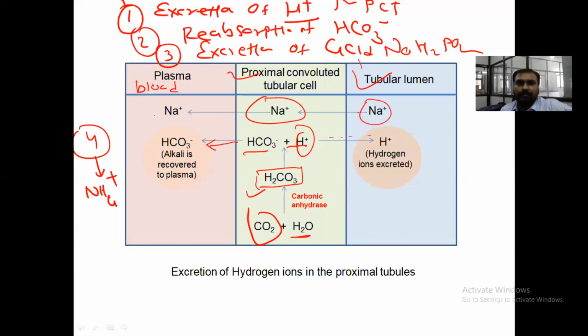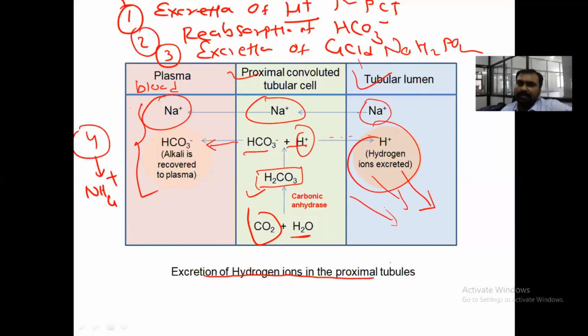This sodium will go to the plasma and ultimately form sodium bicarbonate, and this H plus will be excreted in the urine. This is one mechanism, for the excretion of hydrogen ion in the PCT, for renal regulation.